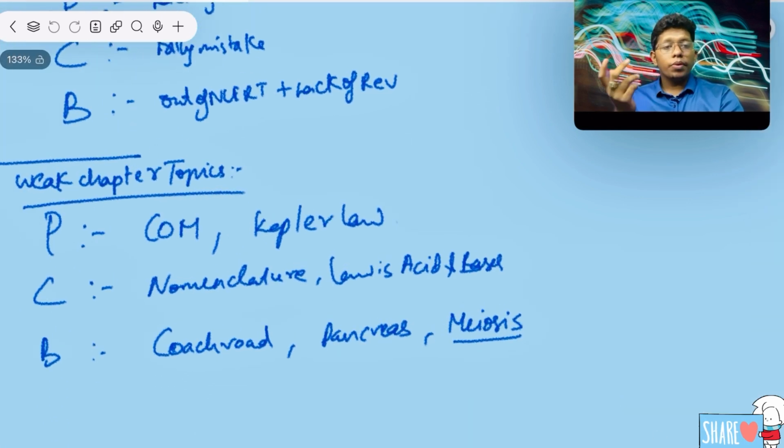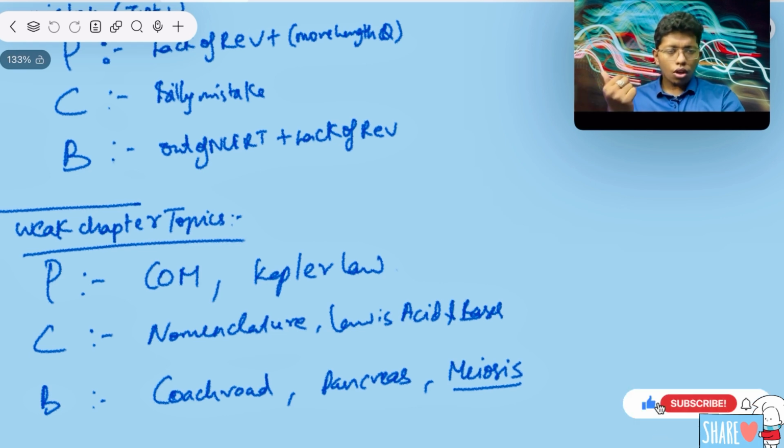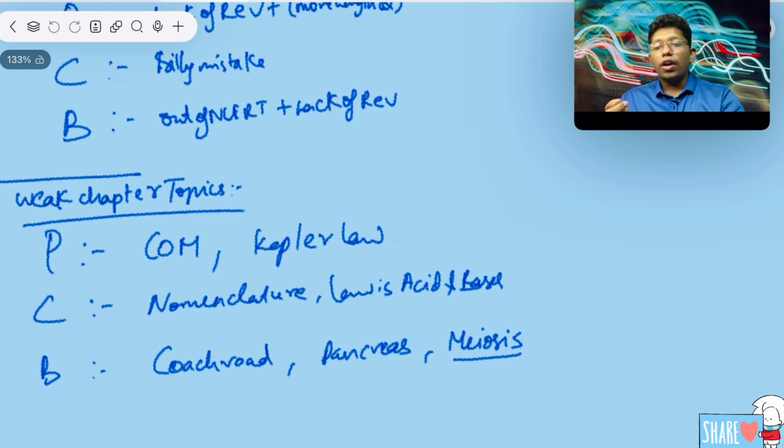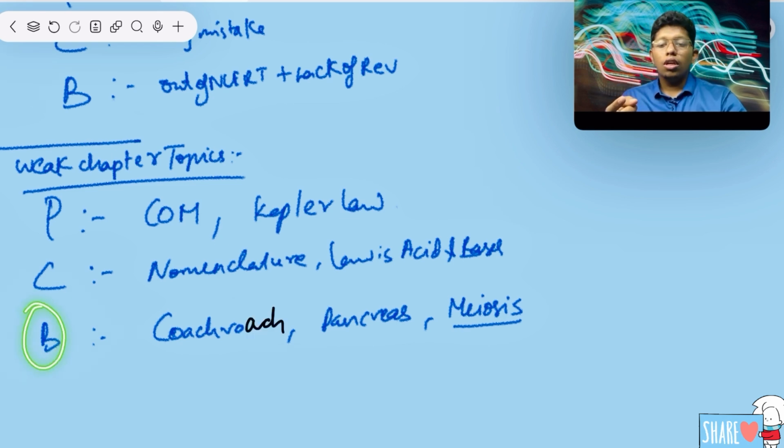Finally, I have said the weaker topics, right? For example, in physics, if I am making a mistake in COM, that is center of mass, or in gravitation, I have made a mistake in capitals. I just wrote examples of topics. In chemistry, for example, nomenclature: I didn't get the correct answer, so I am a little bit weak in nomenclature. Lewis acid and base, some formula-based questions, I have made mistakes. Finally, in biology, cockroach, pancreas, meiosis, I have made mistakes.